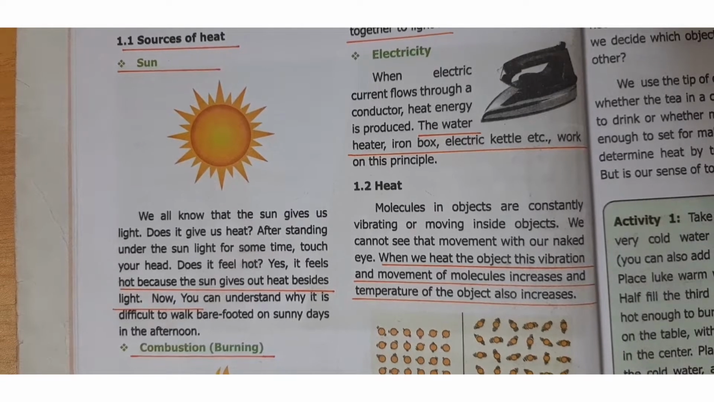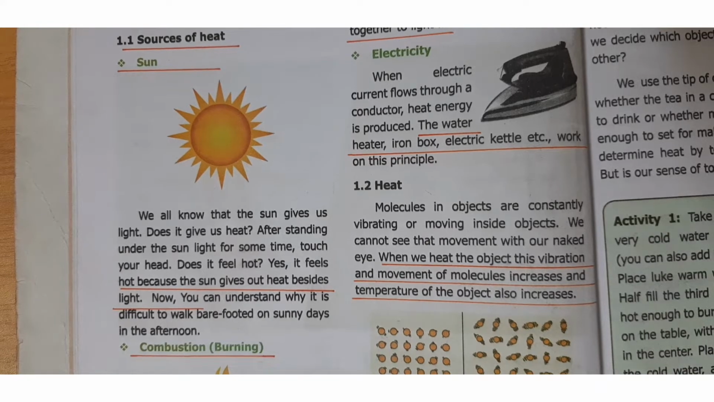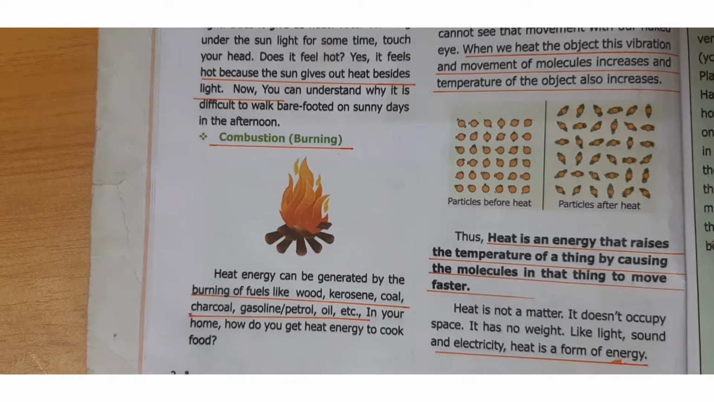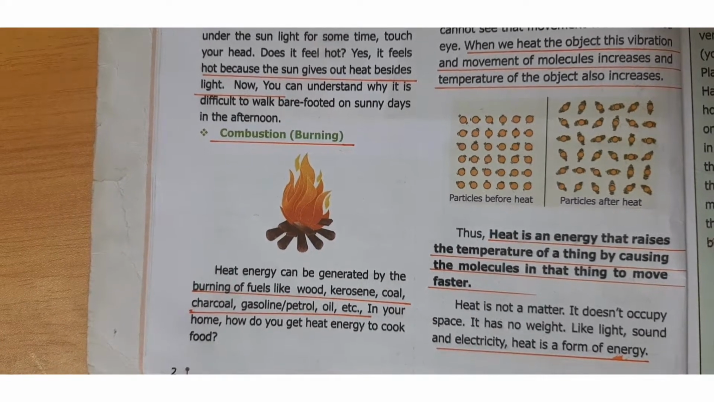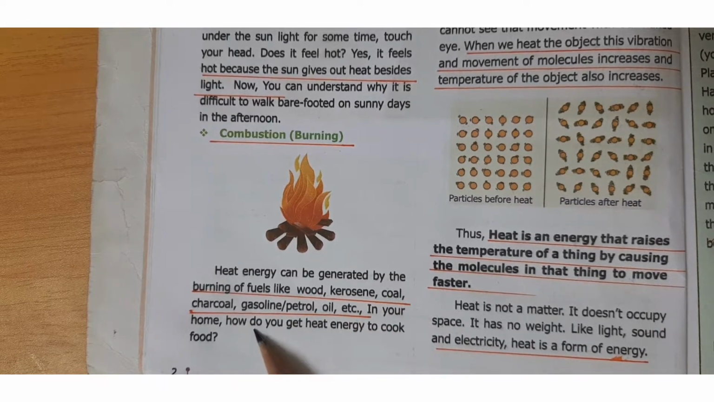What is the sun? The sun is the natural source of heat and light. Beyond light, it gives enormous heat energy. And combustion, or burning, is an exothermic process that gives an enormous amount of heat energy while burning fuels like wood, kerosene, coal, charcoal, gasoline, petrol, and oil, etc. The burning of fuels gives heat energy used for industrial, domestic, and transport purposes.